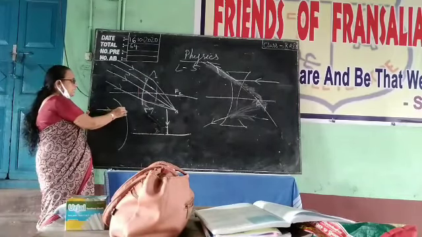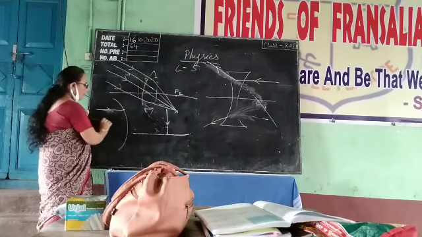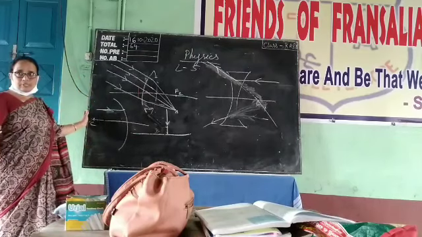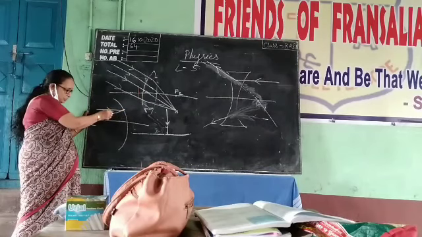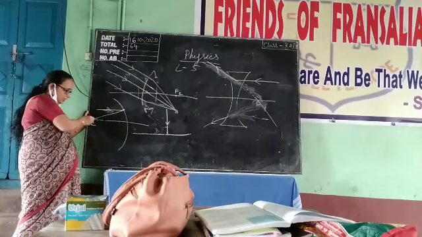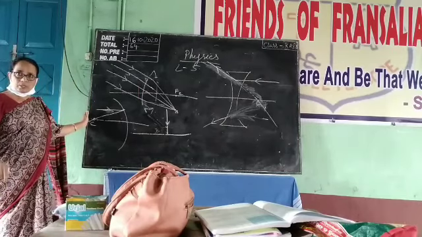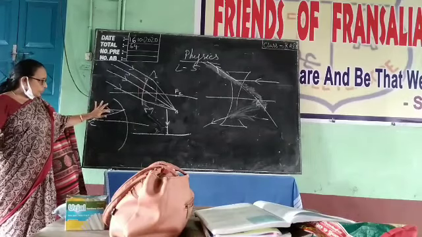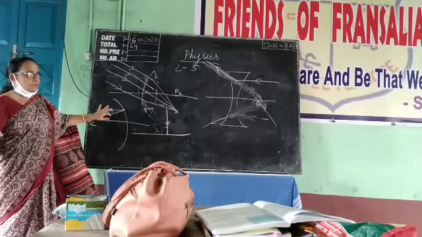This is the incident ray. This point is known as the point of incidence. Suppose this is the center of curvature. Now the line drawn from the point of incidence to the center of curvature is the normal in the case of a spherical mirror, convex mirror or concave mirror, whatever it is. So this angle will be called the angle of incidence.